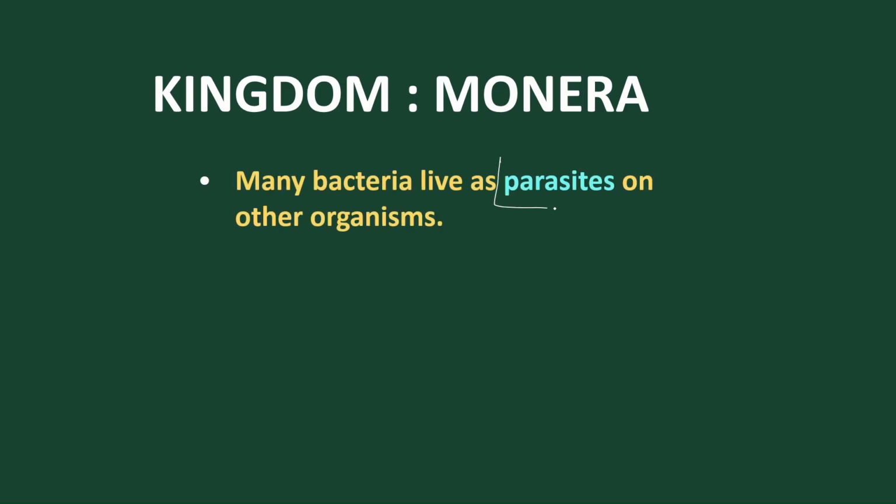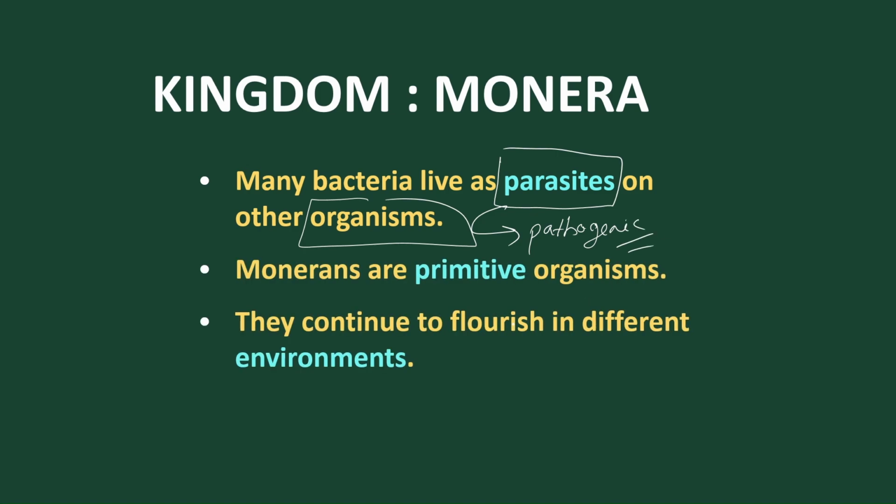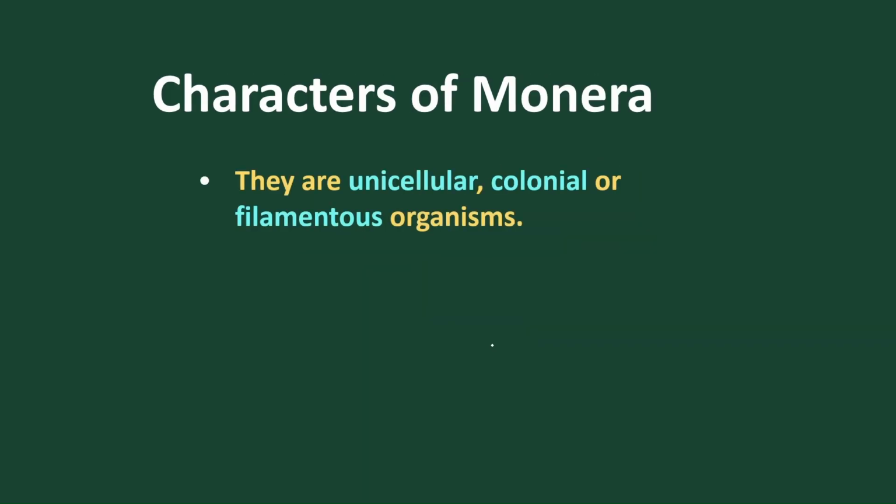Many bacteria live as parasites on other organisms. So as parasites, they are disease causing. They are pathogenic in nature. And most Monerans are primitive organisms, so they can flourish in different environments.